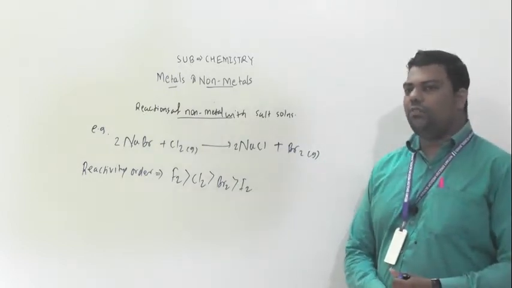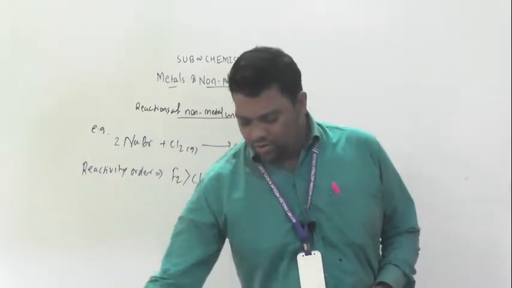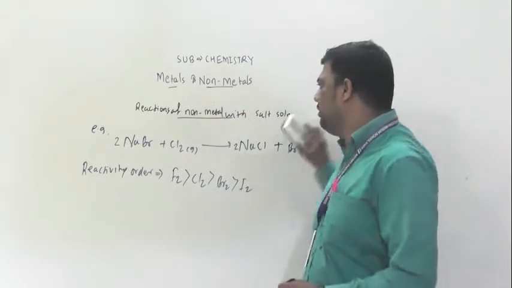Now we will discuss next, the reaction of non-metals with chlorine.